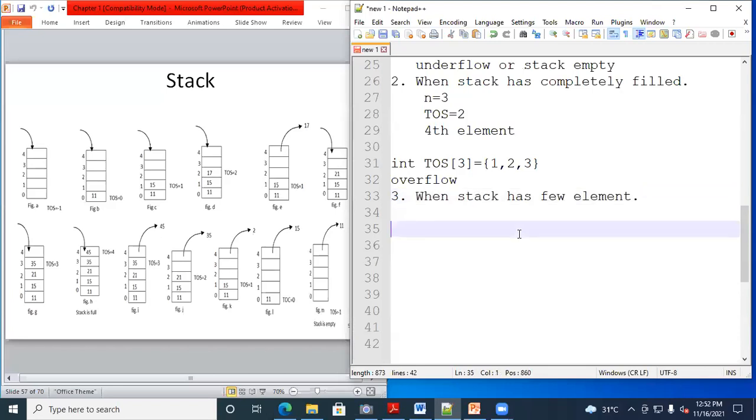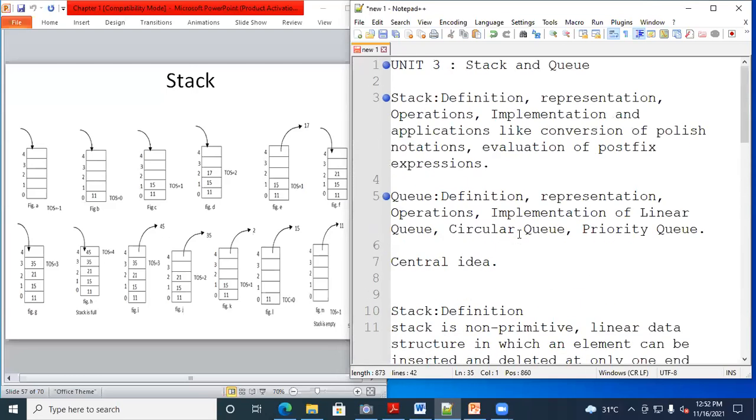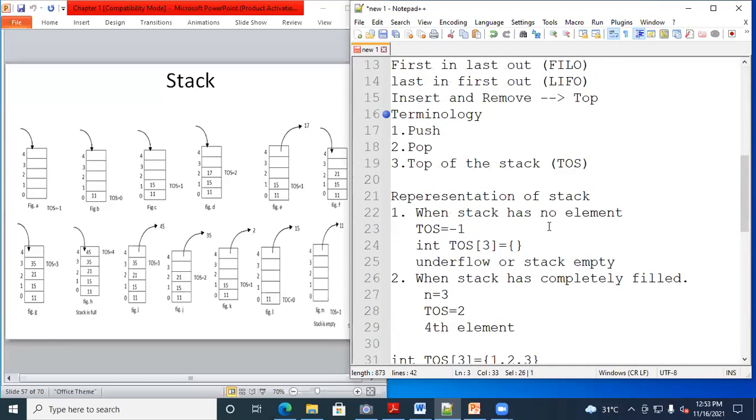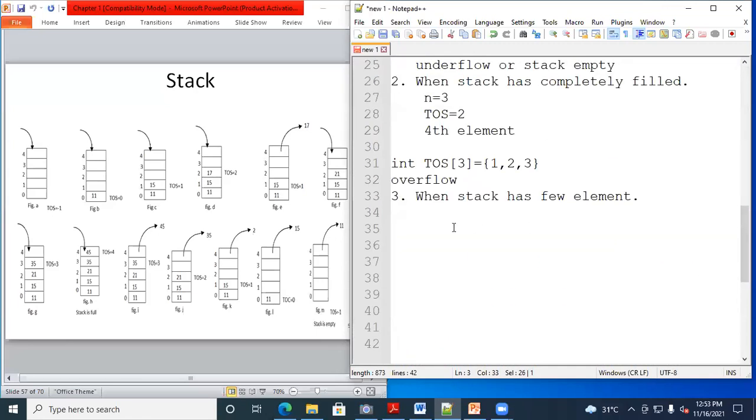Now we'll move towards the operations. Is there any doubt up to this? We have discussed the definition and representation of a stack, how to represent the stack and the definition of the stack. Up to this, did all of you understand? Yes, sir. Any doubts? No, sir. Now this point is very important.